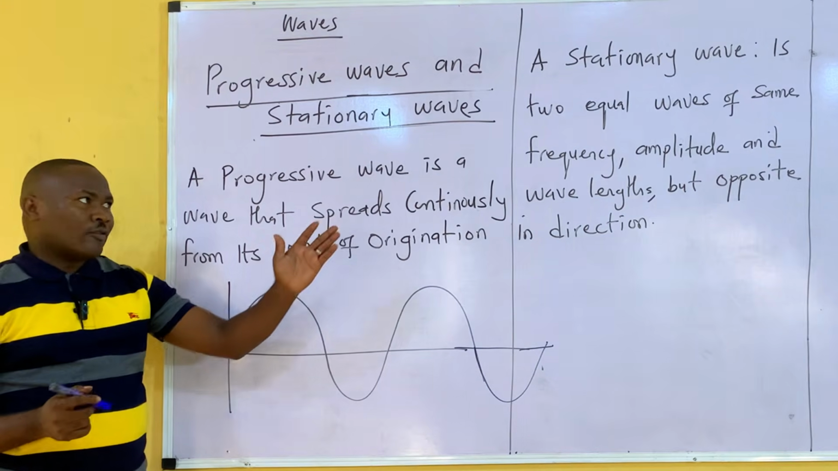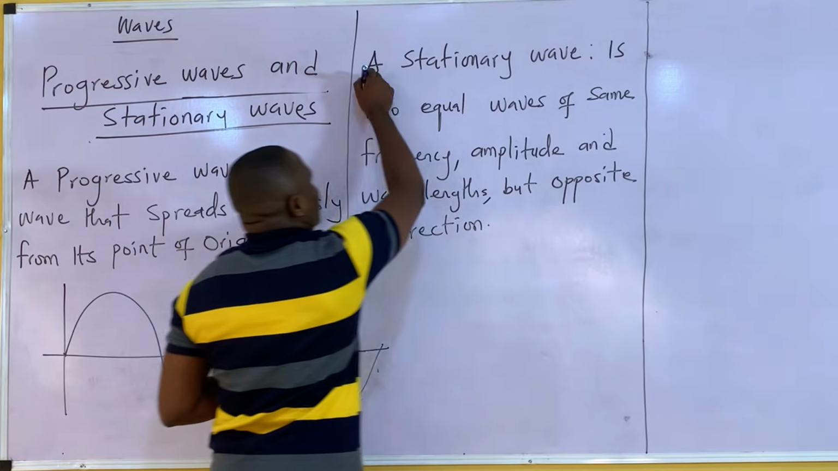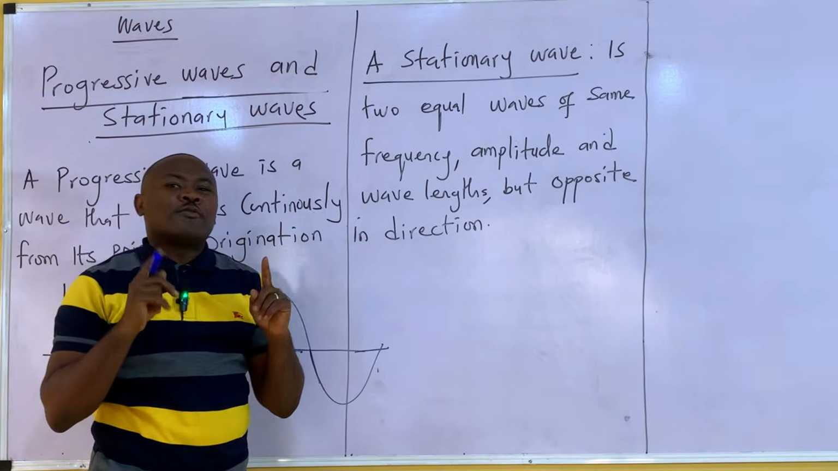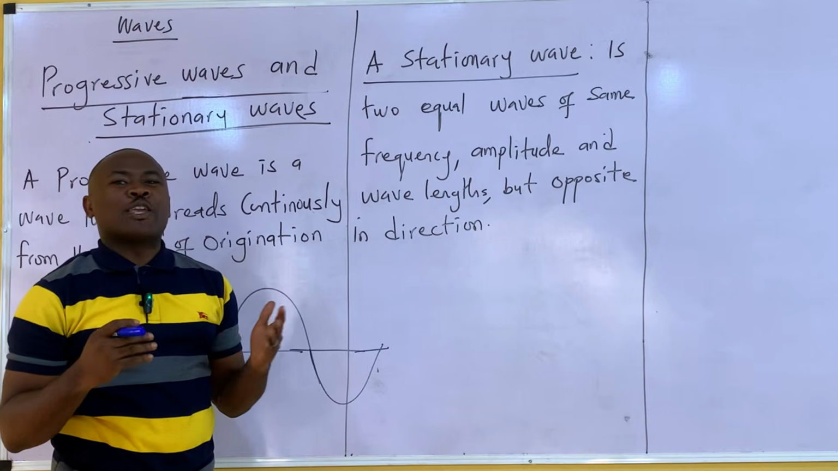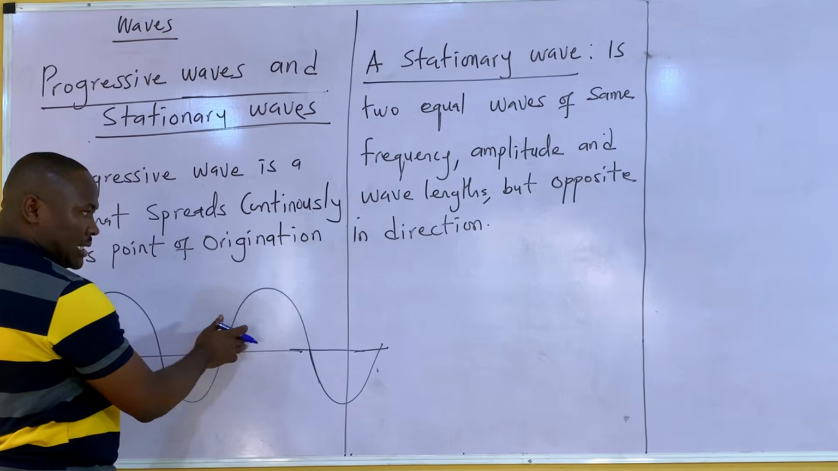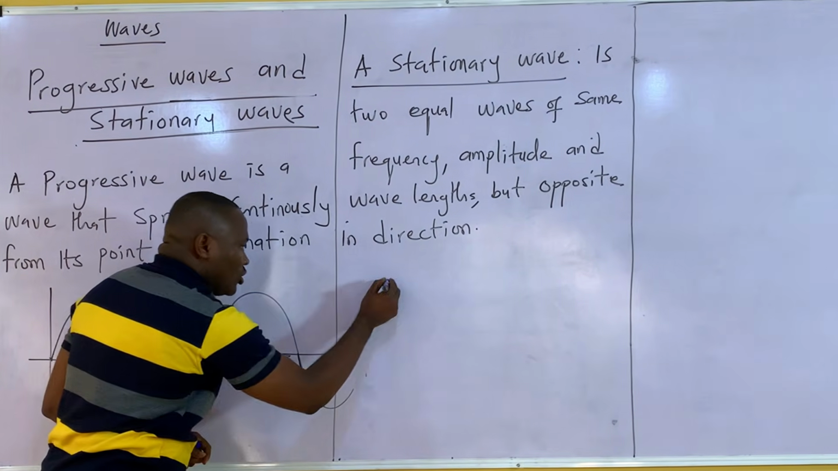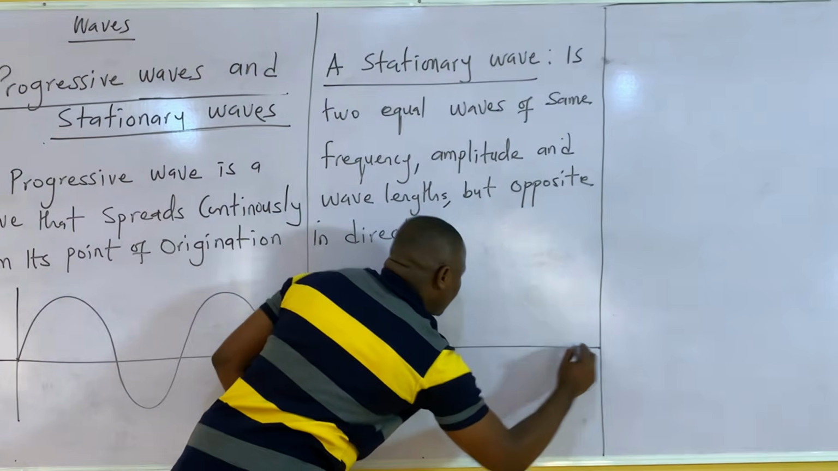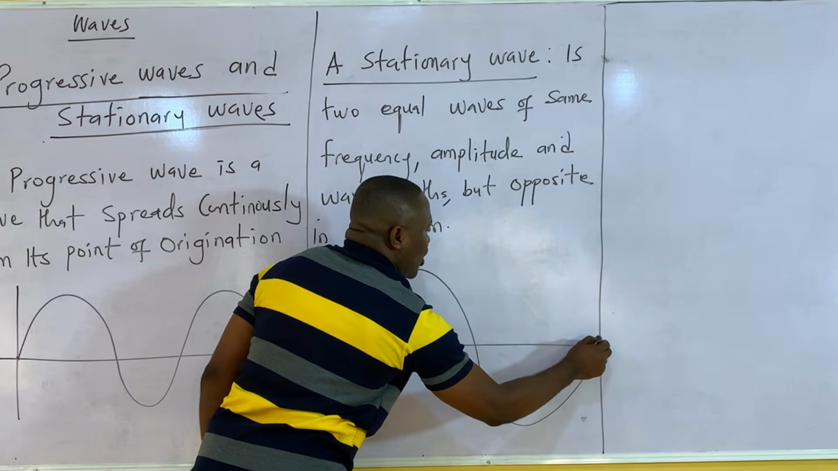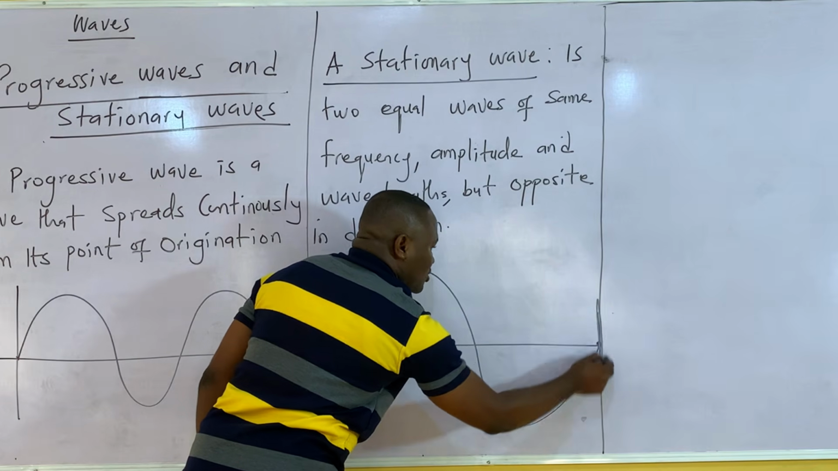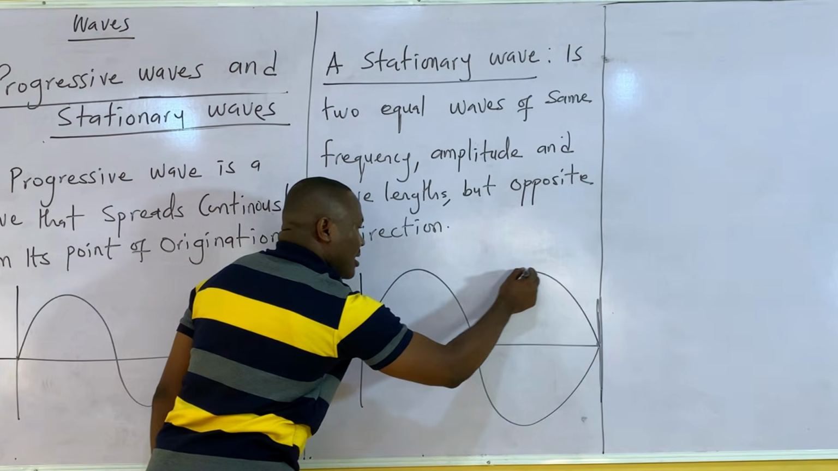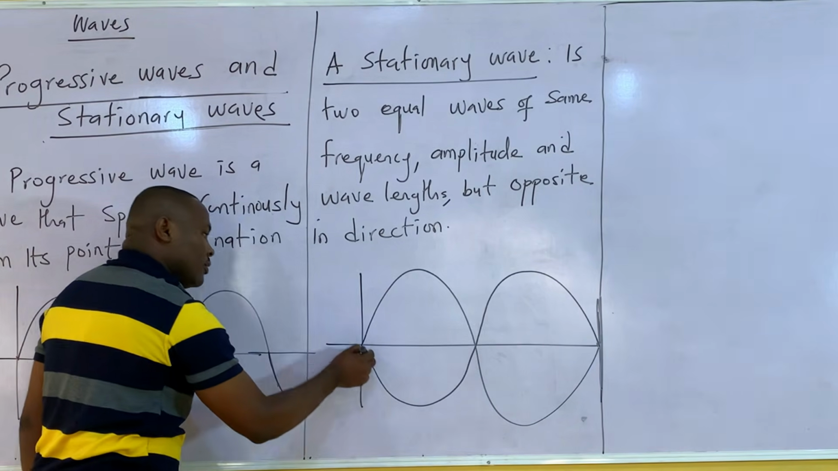But when you come to a stationary wave, what's a stationary wave? A stationary wave is a wave that does not spread continuously. It's like a wave that is not moving. And how is such a wave actualized? It is something like this, but this time I'll show you: the wave travels, but it comes to a fixed point. And because it comes to a fixed point, there is a reversal of the wave.